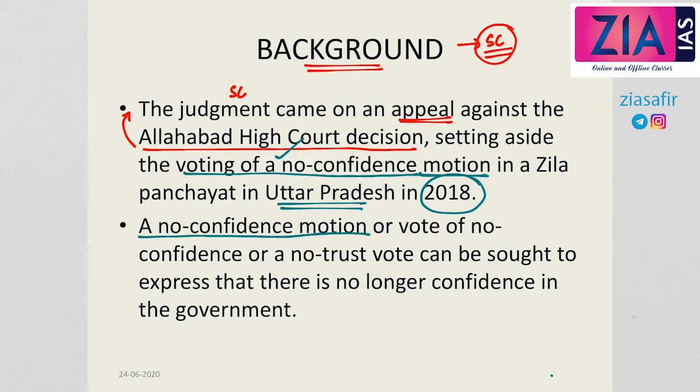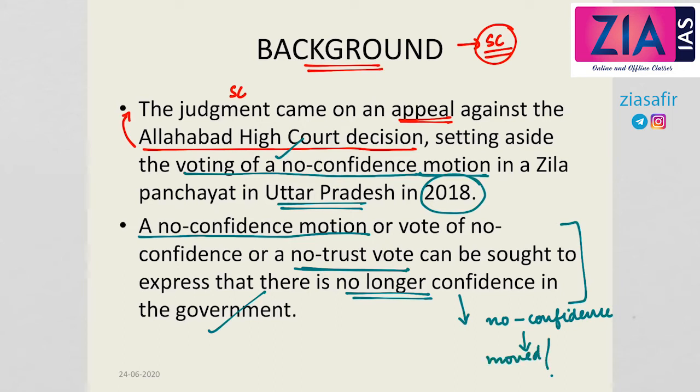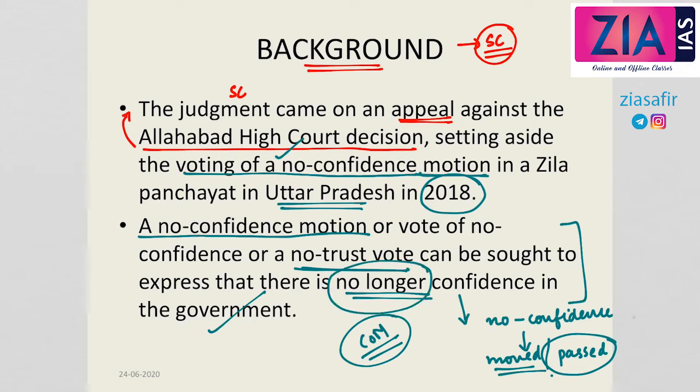A no confidence motion, or a vote of no confidence, can be sought to express that there is no longer confidence in the government. We know what a no confidence motion is. If a no confidence motion is moved and finally passed, then the particular government will have to resign. In case of Lok Sabha, the Council of Ministers will have to resign and this will lead to fresh elections. So, if a no confidence motion is passed, it shows that there is no longer confidence in the government.